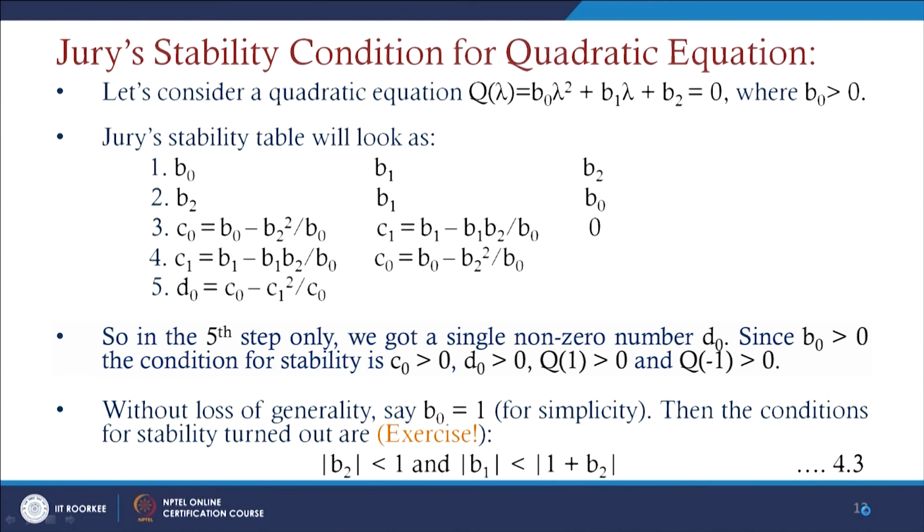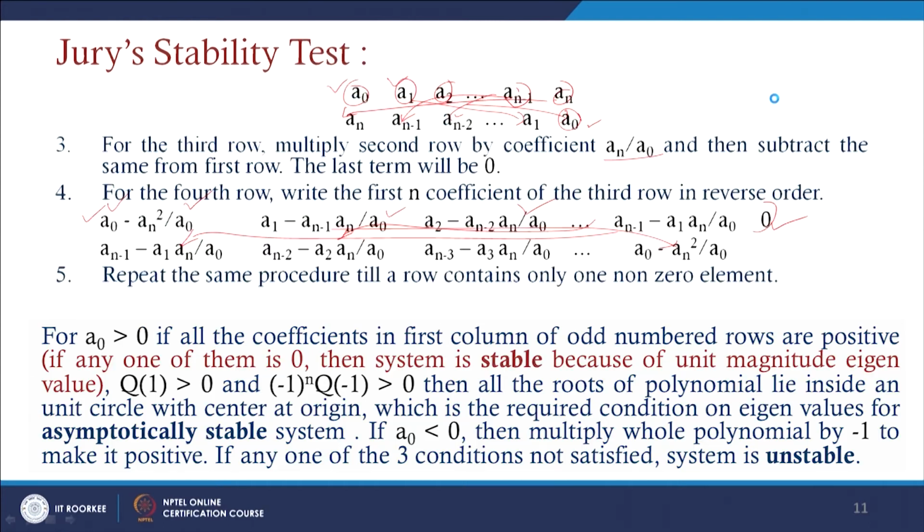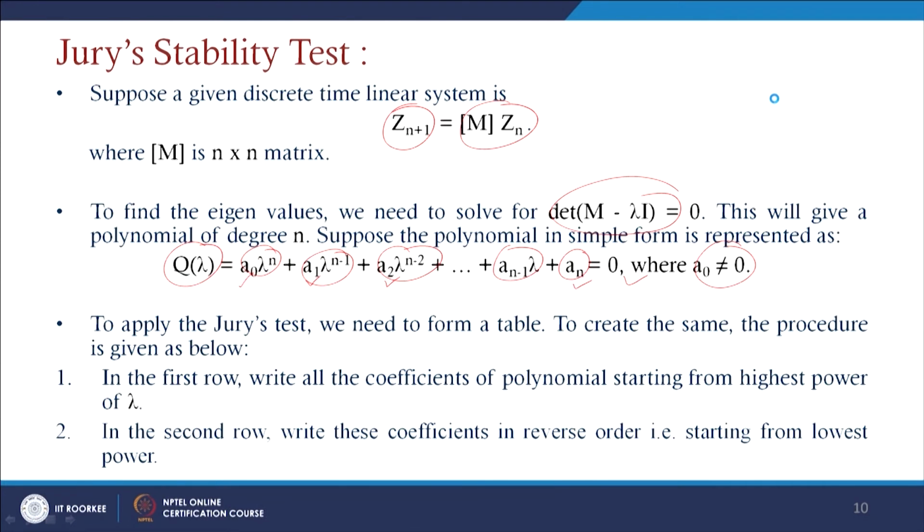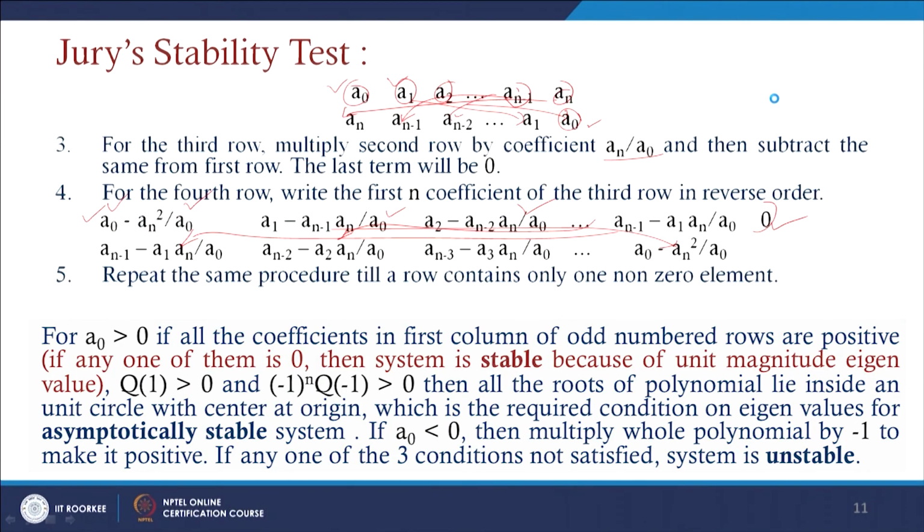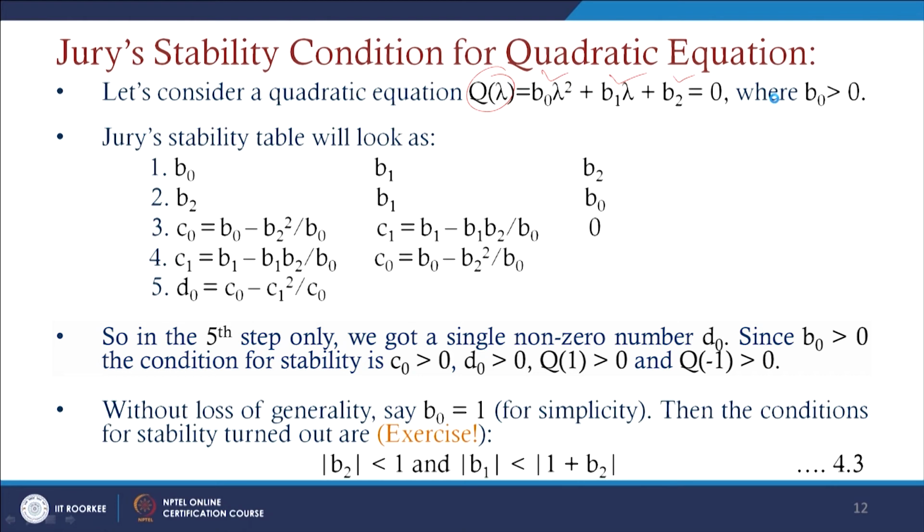So if we go for testing this Jury's stability condition for a quadratic equation here, we can write the quadratic equation as q of lambda equals b0 lambda square plus b1 lambda plus b2 equals 0. Especially in that case, we have mentioned that a0 should be greater than 0, or a0 is not equal to 0. We have considered in this case b0 greater than 0 here.